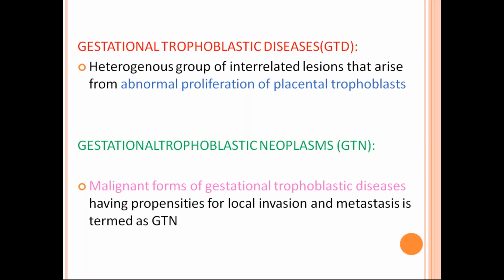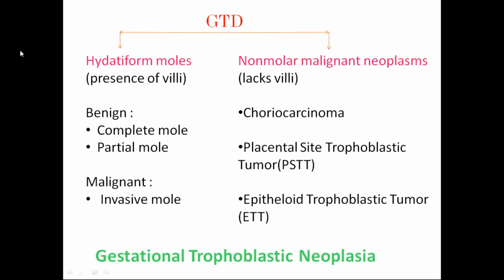Okay, so you should know about two entities. What is gestational trophoblastic neoplasm? What is gestational trophoblastic disease? So what diseases come under gestational trophoblastic diseases? You can divide them into hydatidiform mole, that is molar pregnancy, and non-molar malignant neoplasms. In hydatidiform mole, the villus structure is preserved. In non-molar malignant neoplasm, those include choriocarcinoma, placental site trophoblastic tumor, and epithelioid trophoblastic tumor. So these three tumors are under non-molar malignant neoplasm.